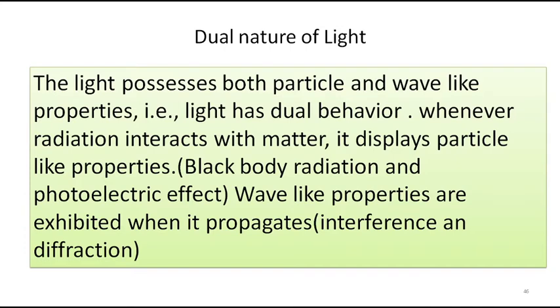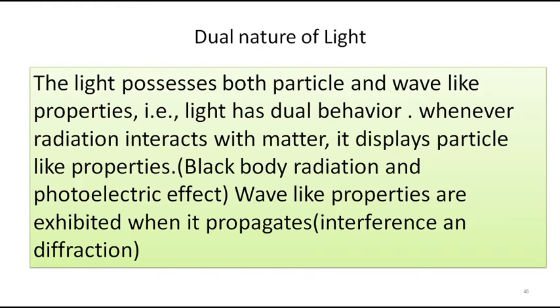Now you understood the dual nature of light. Light possesses both particle-like and wave-like properties. That is, light has dual behavior. Whenever radiation interacts with matter, it displays particle-like properties. Examples are blackbody radiation and the photoelectric effect. These two effects help us understand that light also has particle-like properties.